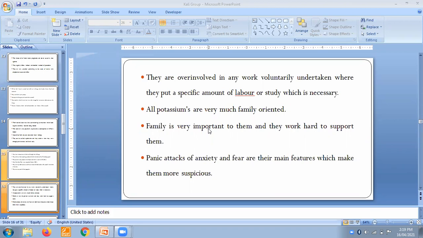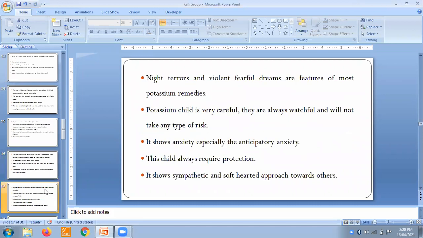Panic attacks of anxiety and fear are their main features, which make them more suspicious. Night terrors and violent frightful dreams are a feature of most potassium remedies.